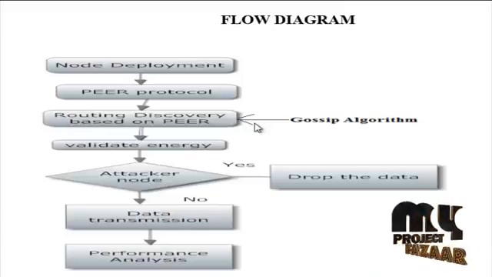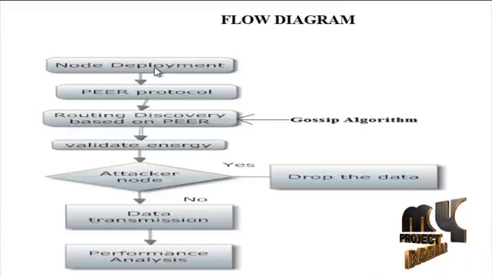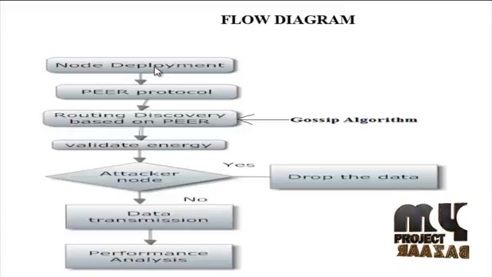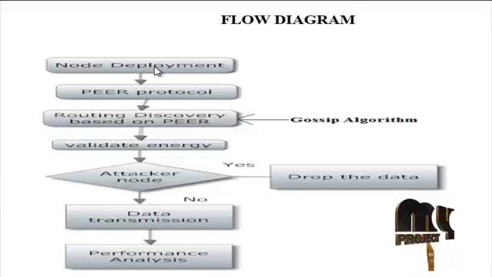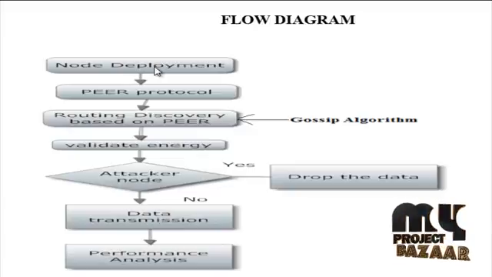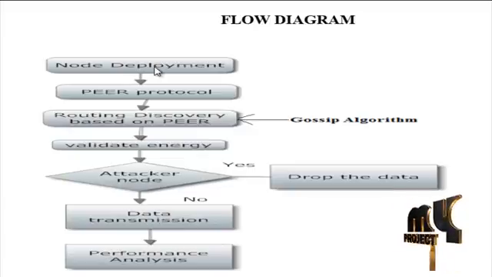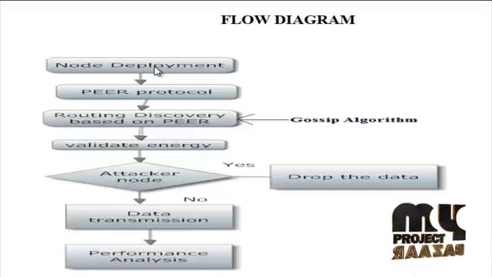Let me discuss the flow diagram for our process. Initially, the node deployment is performed. Networks are formed with a given range of the sensors. Nodes are grouped automatically, depending upon their radio waves. Agents are formed for group registration. Node deployment is the first module of the project.